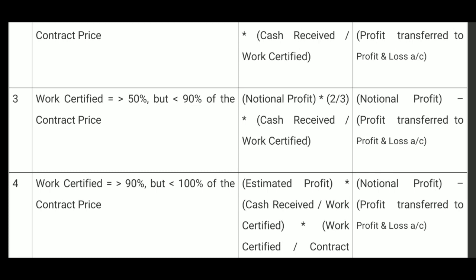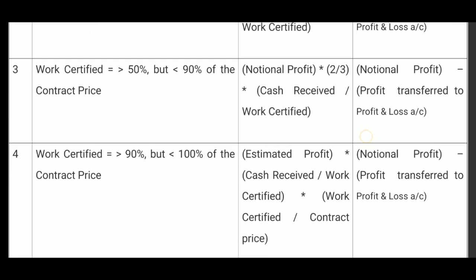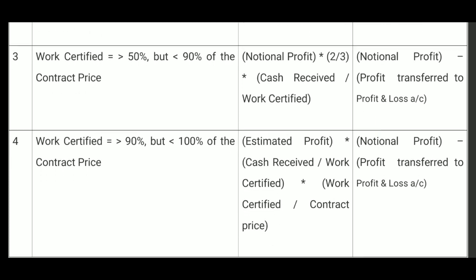The aggregate will give us the total estimated cost. From contract price, estimated cost will be deducted, which will give us estimated profit. So, estimated profit into cash received by work certified into work certified by contract price. This is the formula in case of a contract which is near completion. This formula will give us the profit to be taken into account in the relevant accounting year.